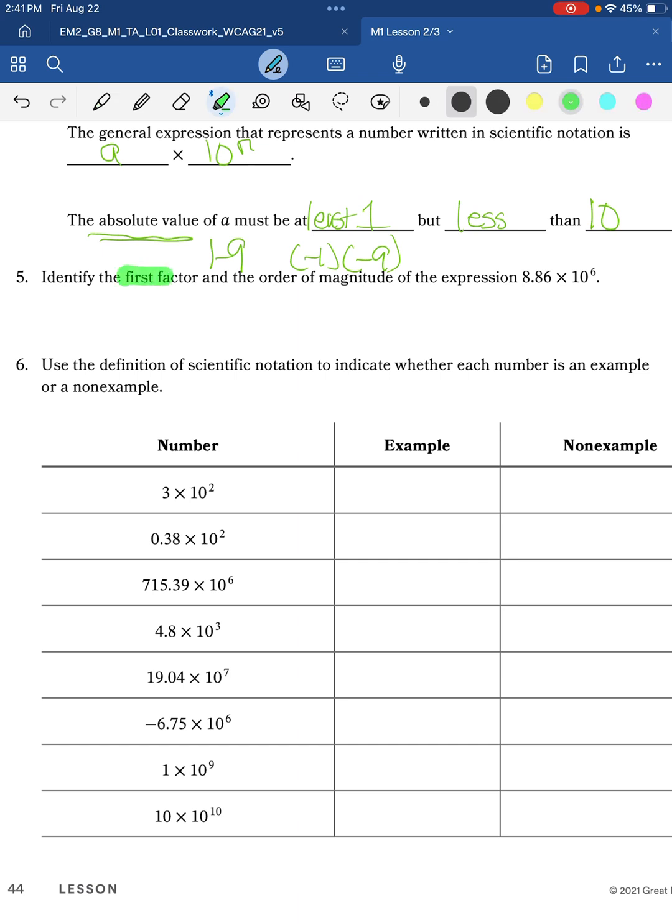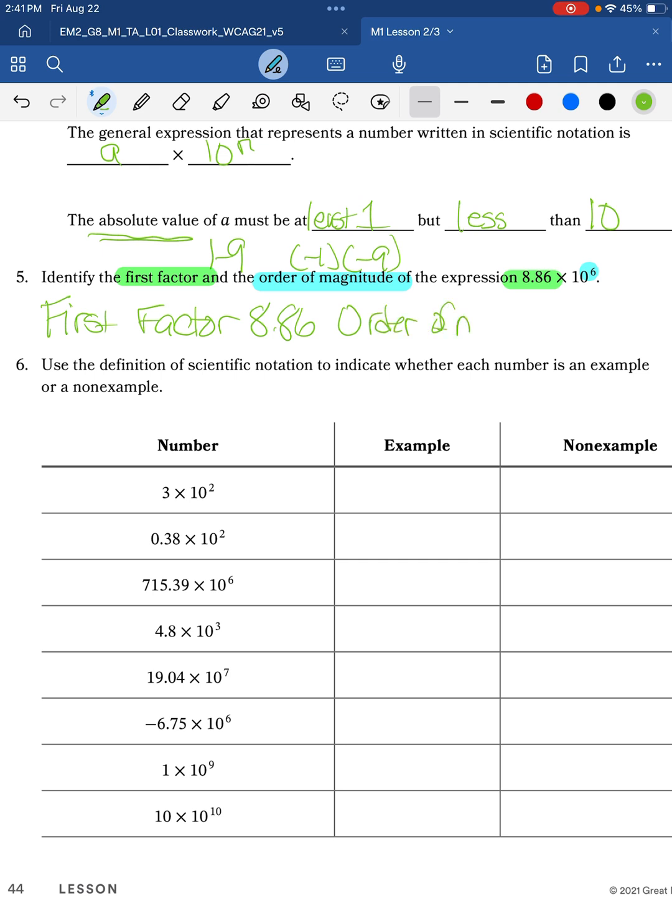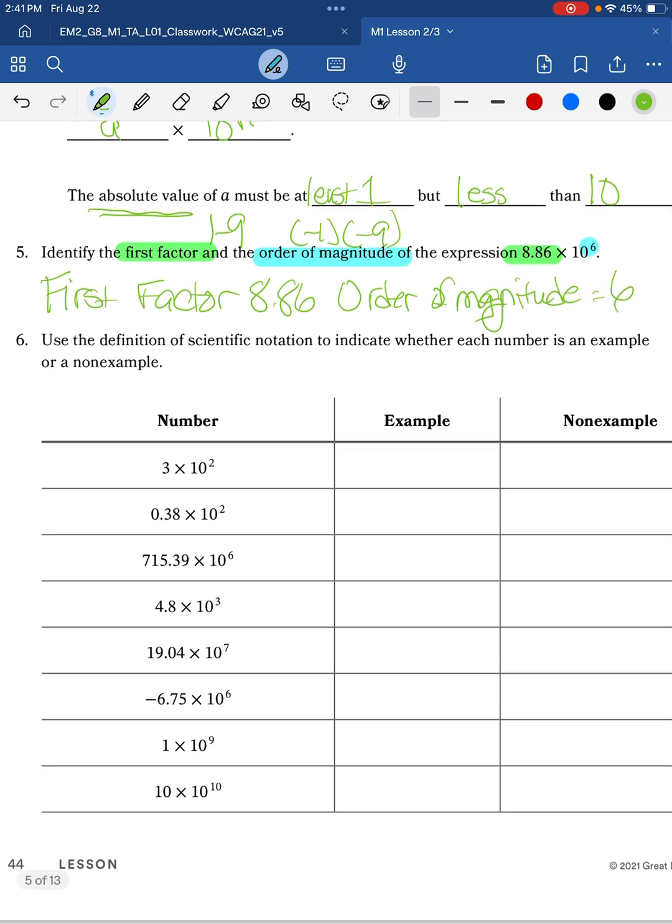Now let's talk about some pieces of scientific notation. The first piece we have is the first factor, and then we have the order of magnitude. So highlight, circle, underline those words. And when we look at this expression, 8.86 times 10 to the 6, our first factor is 8.86, and our order of magnitude is 6. It is just the exponent. And then we're going to look at examples of that.